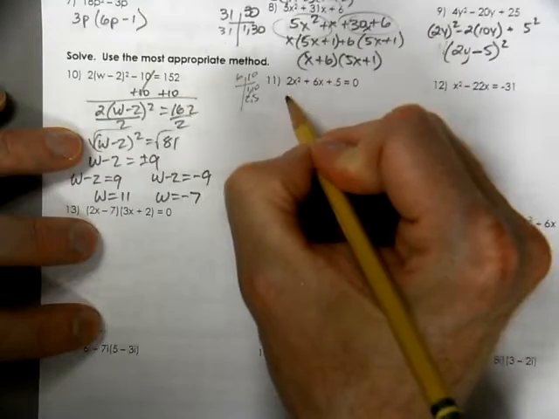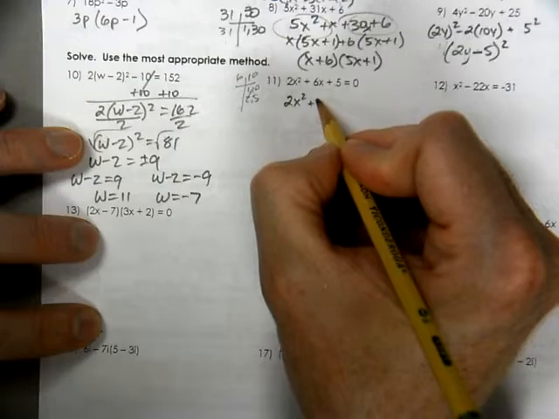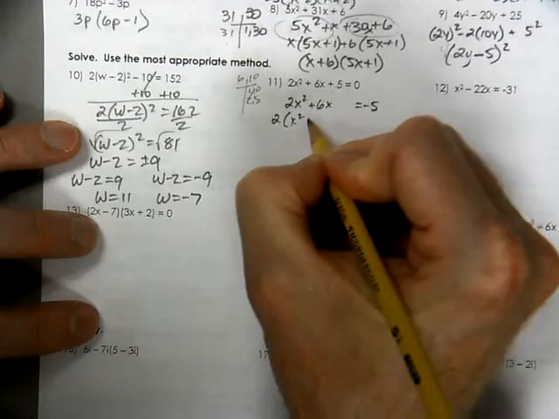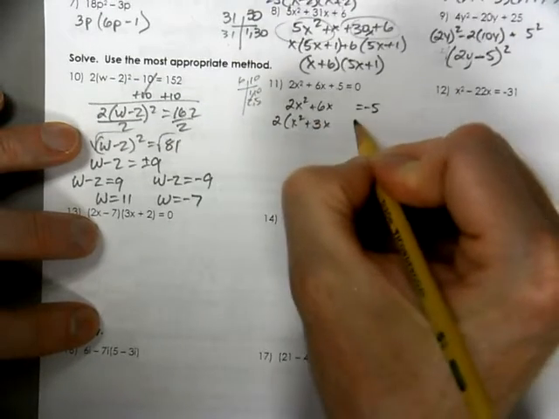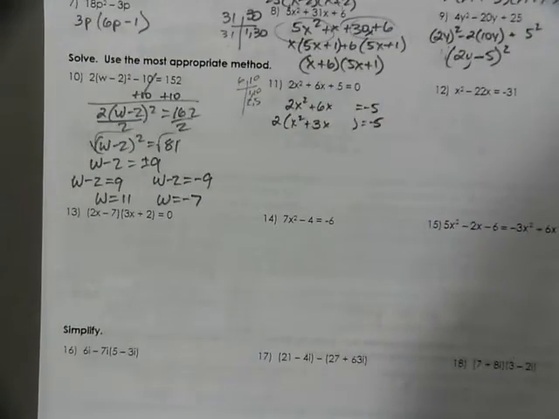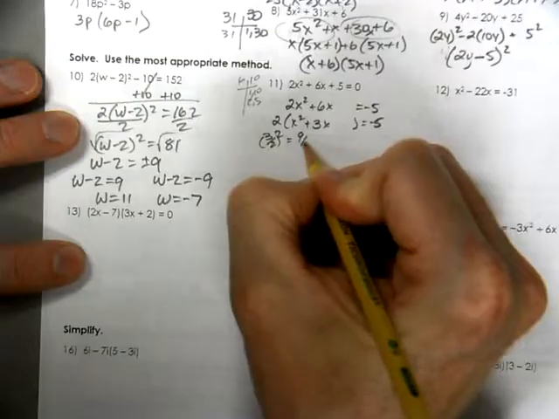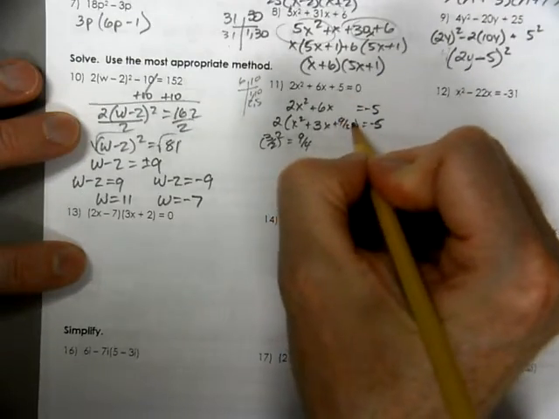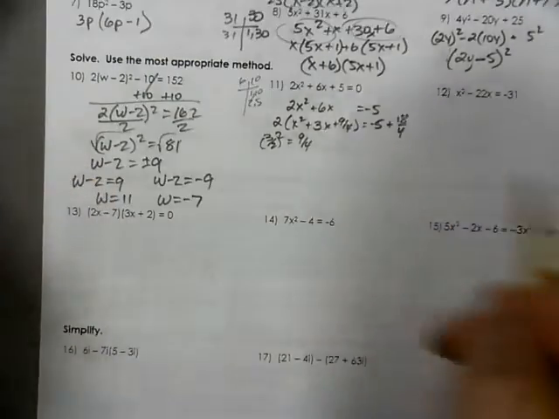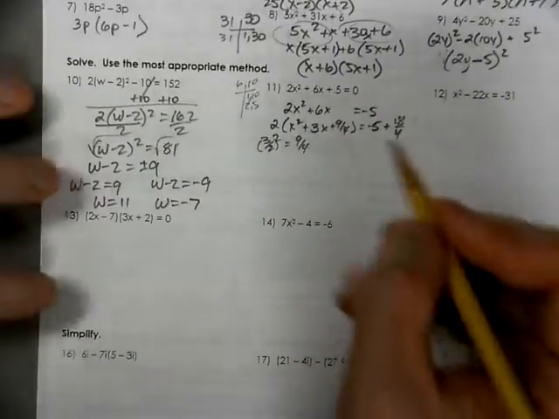So let's see if we can figure out the x values, if there are any, by subtracting the 5 to the other side, factoring out a 2, and trying to complete the square. Oh, the square got a little ugly here. 3 divided by 2 squared equals 9/4. So we're going to add 9/4 here, and we'll get 18/4 when we multiply it on the other side, because you got to do twice as much with your leading coefficient. That's what you got to add to the other side.